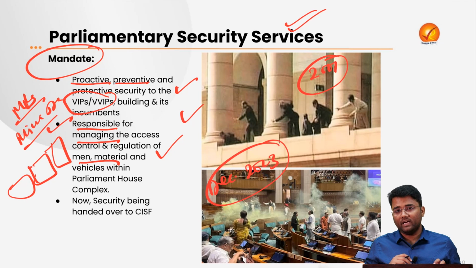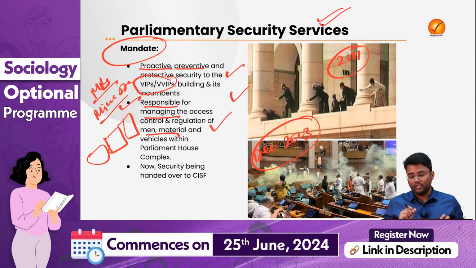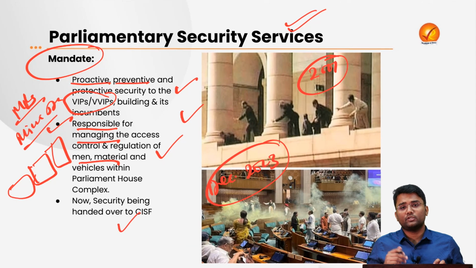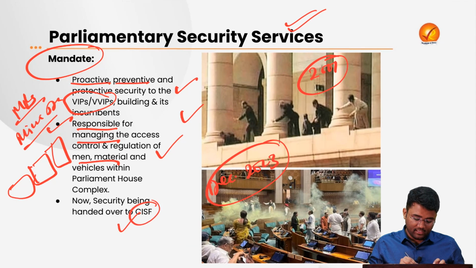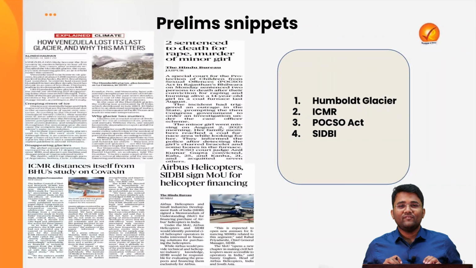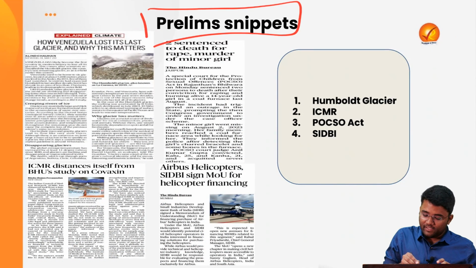Now again, in the month of December in the year 2023, a few months back, there was a security breach in the new Parliament building itself. And that's when the Ministry of Home Affairs decided that they will hand over the security of the Parliament to the CISF, or the Central Industrial Security Force, which is one of the paramilitary forces under the Ministry of Home Affairs. Now we will be looking into some prelims snippets.